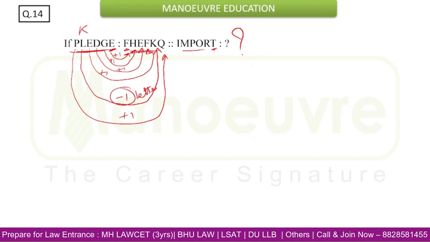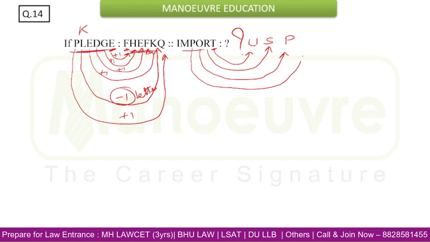So how can I make it here? This will be T plus 1, which will be U, then R plus 1 will be S, then again I will have O plus 1, O plus 1 letter will be P, then I will have P plus 1 letter, plus 1 letter will be added over here, P plus 1 will be Q.